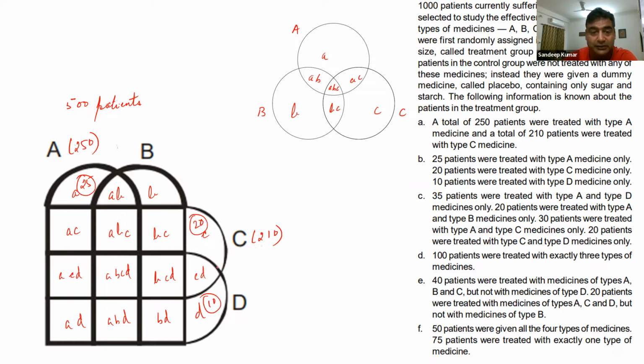35 patients were treated with A and D. So we need to figure out AD. Where is AD? So we have 35 here. 20 were treated with AB. So this is 20 were treated with AB. 30 were treated with AC.